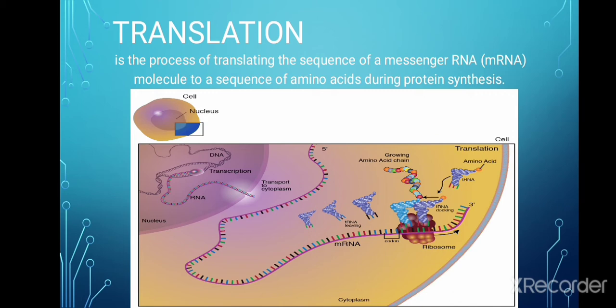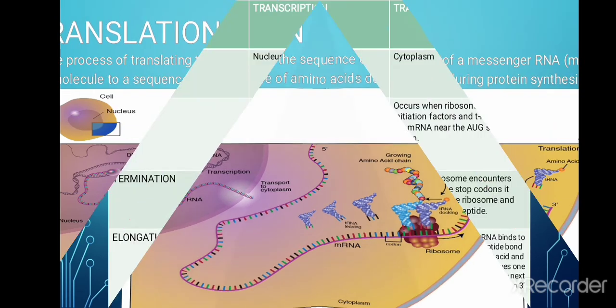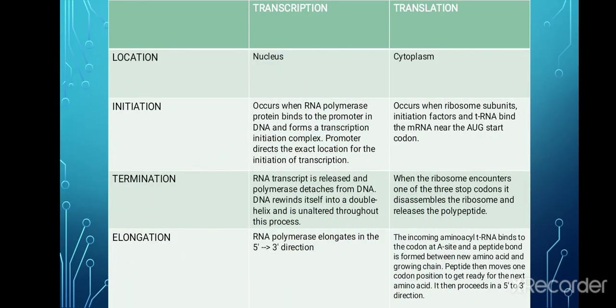The translation is done not in individual letters. So the genetic code describes the relationship between the sequence of base pairs in a gene and the corresponding amino acid sequence that it encodes. In the cell cytoplasm, the ribosome reads the sequence of the mRNA in groups of 3 bases to assemble the protein. So now let's differentiate transcription and translation.